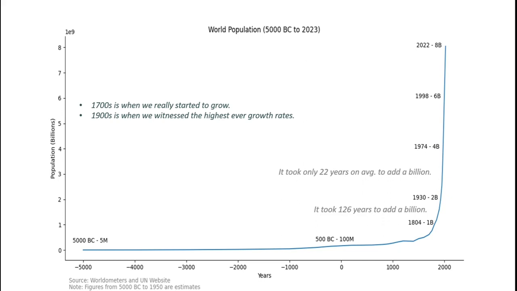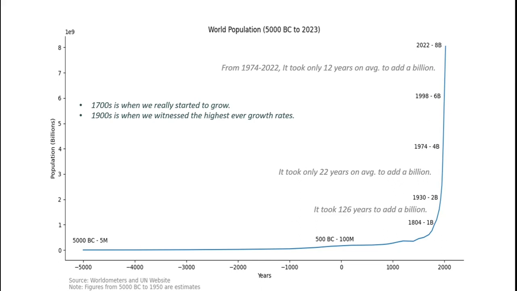Now from 4 billion in 1974, we doubled to 8 billion by 2022, and it took 48 years. If we work out the averages, we took only 12 years to add a billion to our population this time. So from 126 years to 22 years to now 12 years to add a billion people. That has been some tremendous growth.